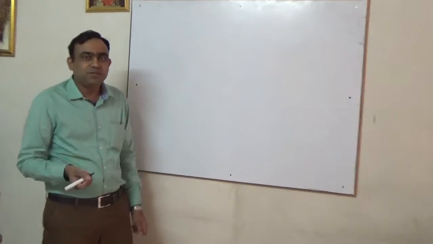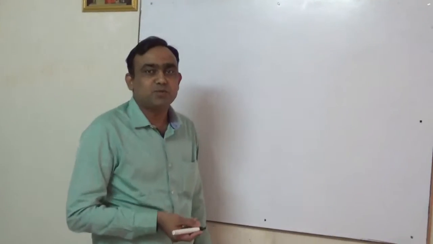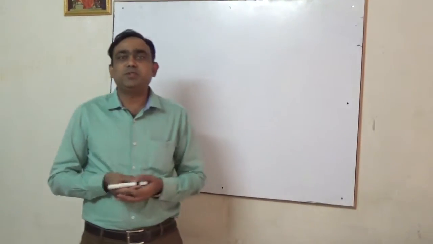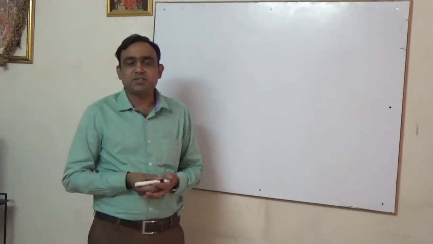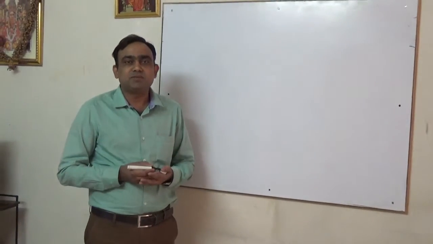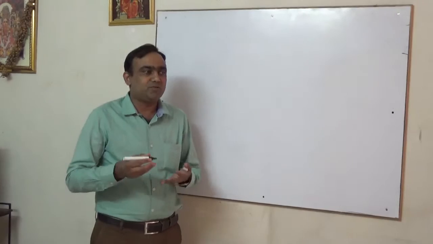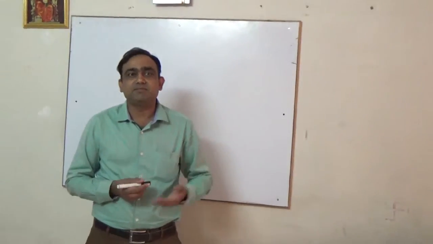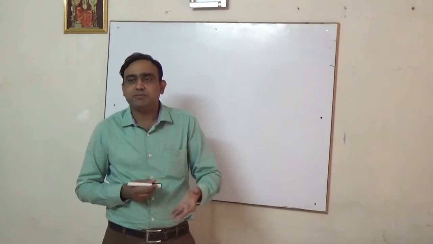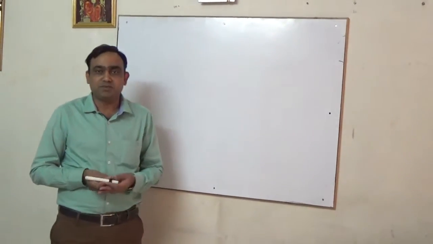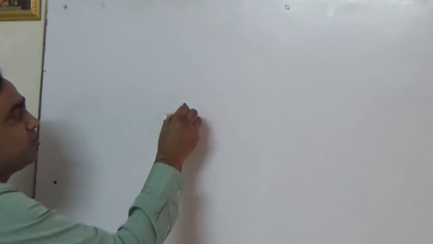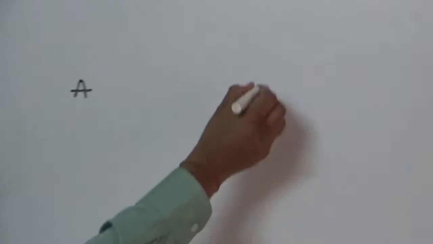Hello viewers, today we are going to discuss what exactly the number system is. Before going into the number system, we should discuss how counting took place in the Stone Age, or in the age before the number system was developed. So let us discuss that we have two persons, A and B. They don't know the number systems.